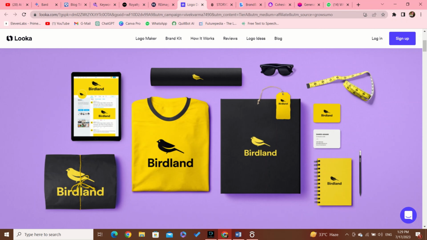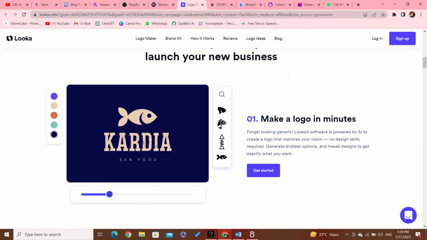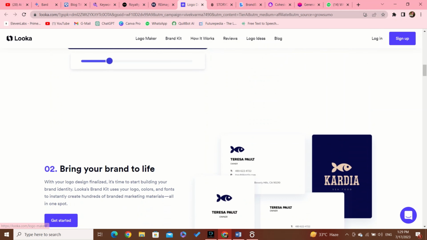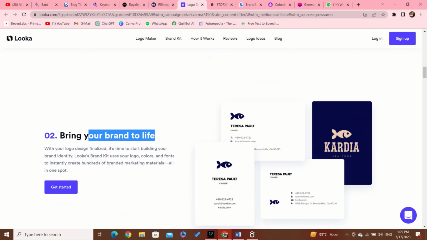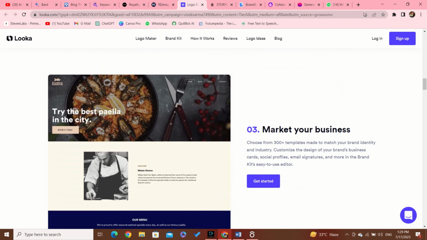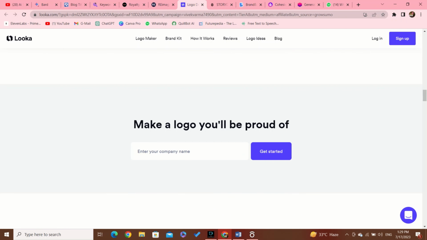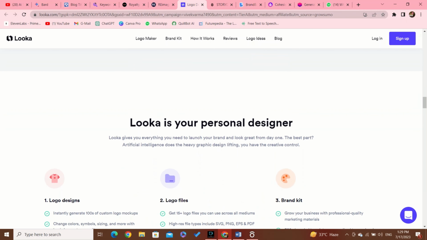By inputting their brand name, industry, and design preferences, the AI algorithm swiftly generates a wide array of logo options. Users can then further customize and fine-tune the designs to suit their unique vision and brand identity. This logo generator's vast library of icons, fonts, and color palettes offers endless creative possibilities, allowing users to create logos that are both distinctive and memorable.